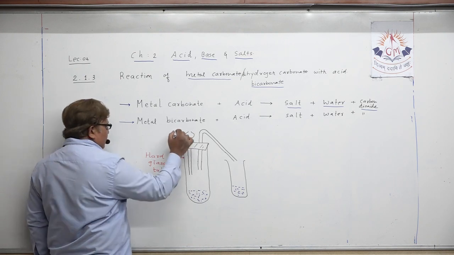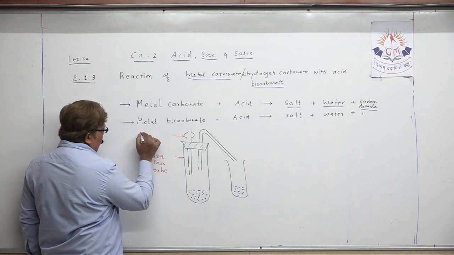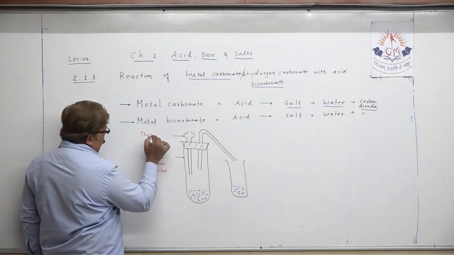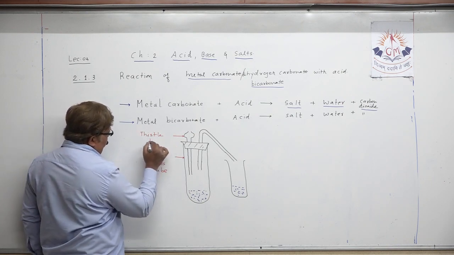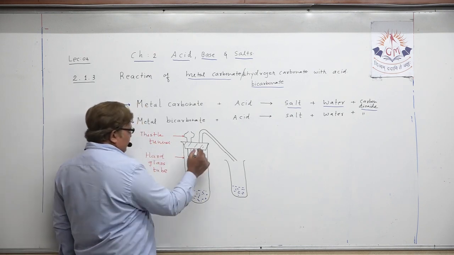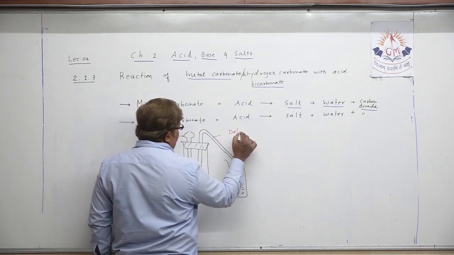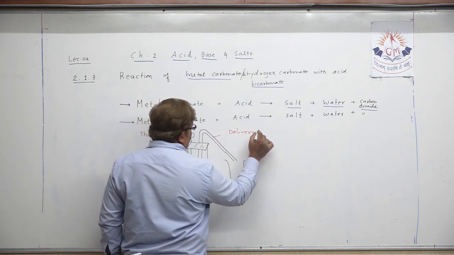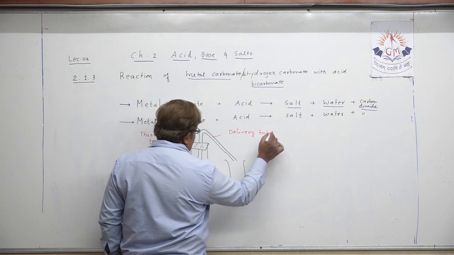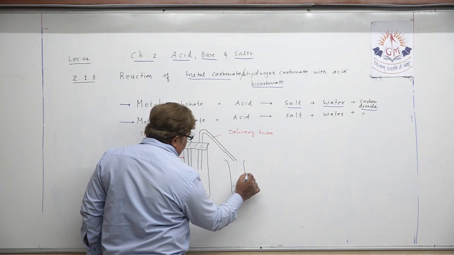Now this is the thistle funnel. We have to take a thistle funnel. Then this is the rubber cork. This is the delivery tube. This is another test tube.